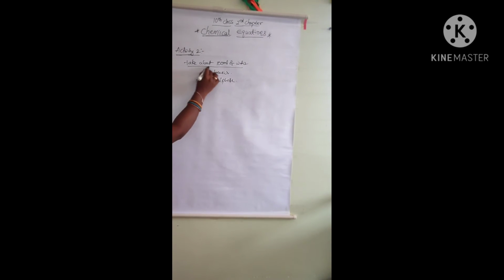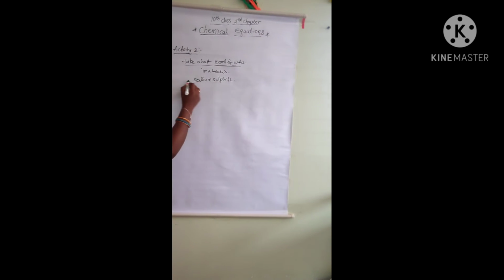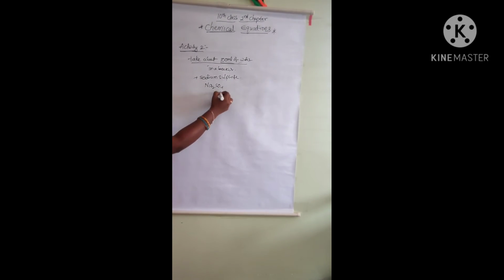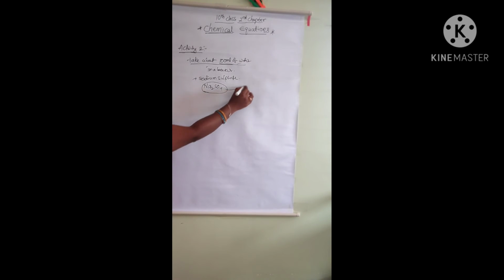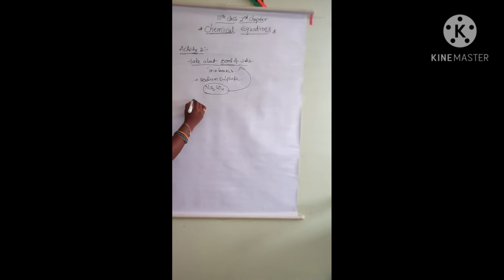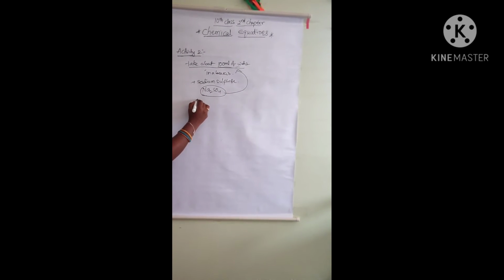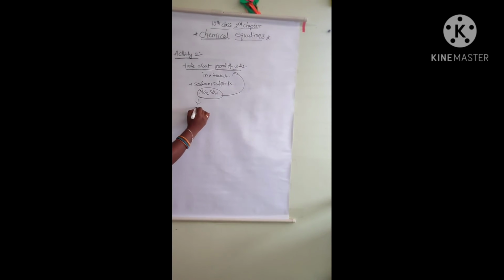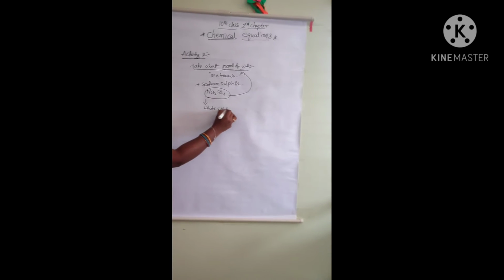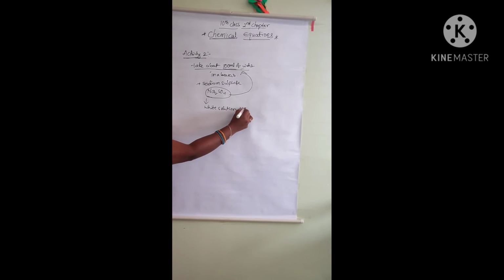What is the formula of sodium sulfate? Na2SO4. When we add it to the 100 ml of water, what do we observe? A white solution will be obtained.